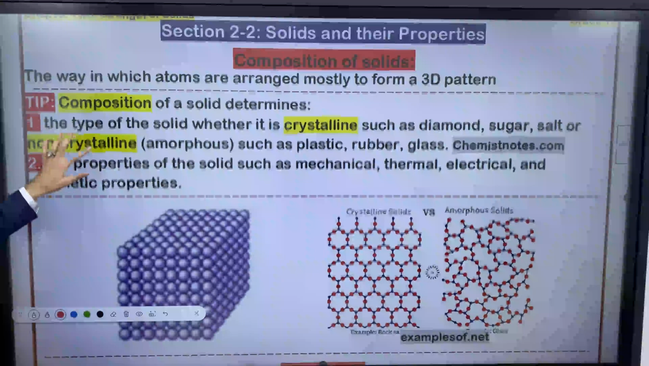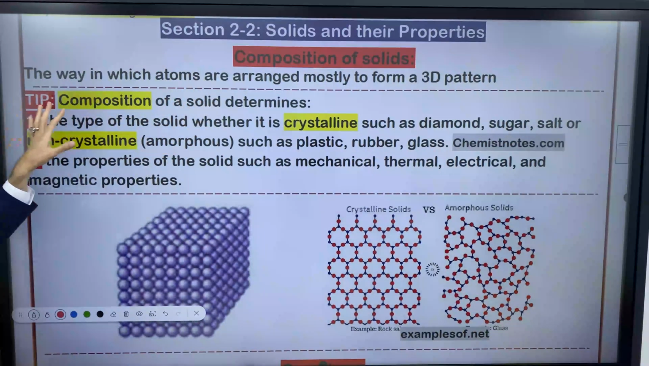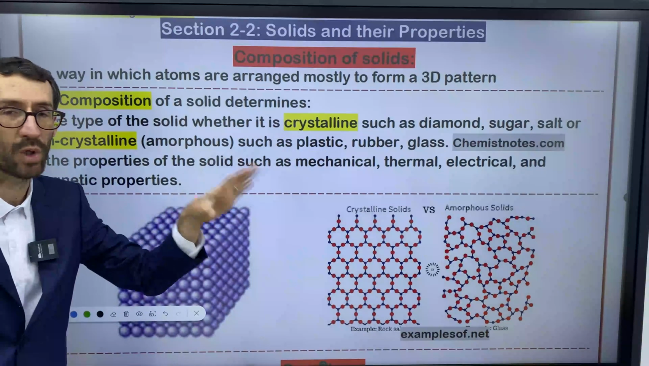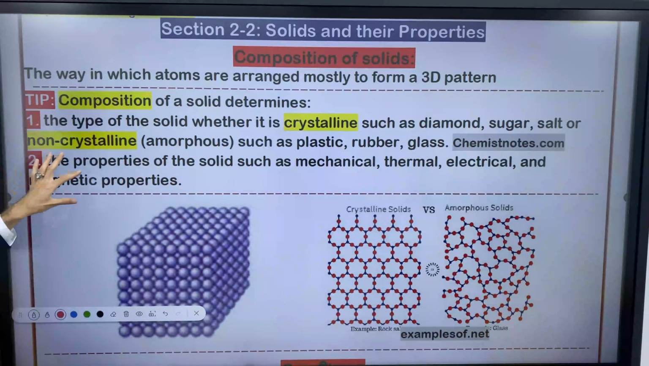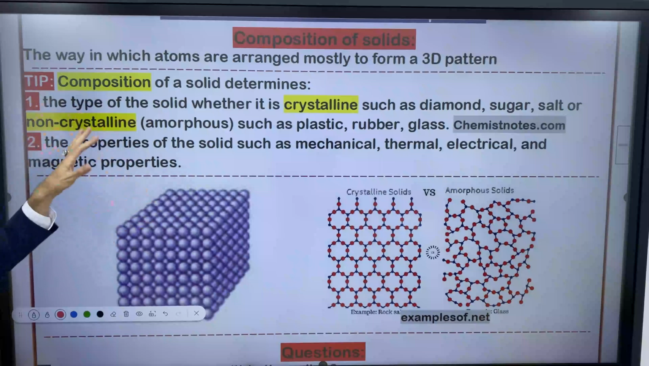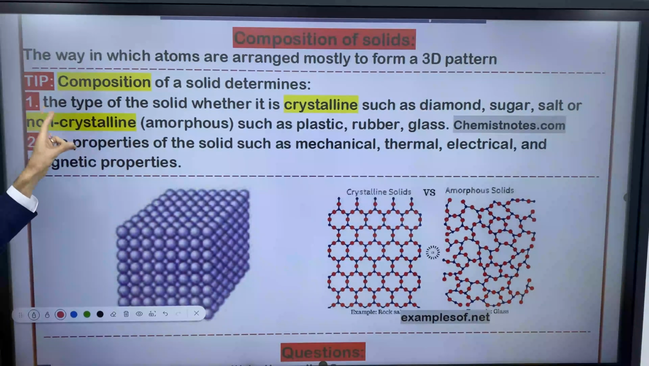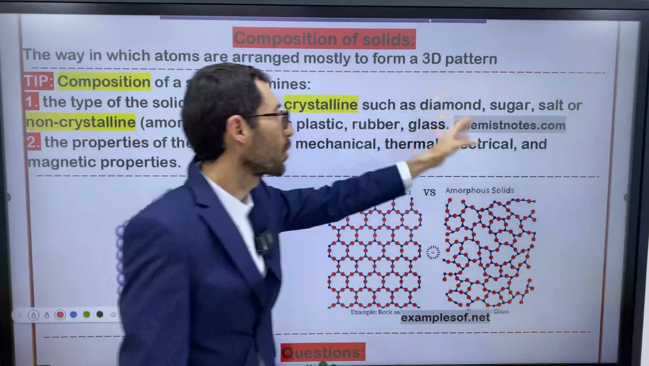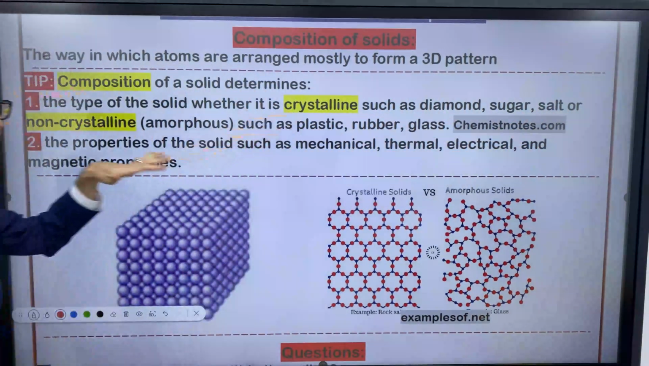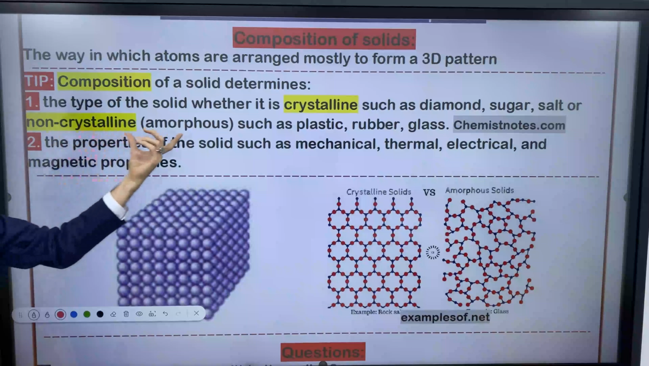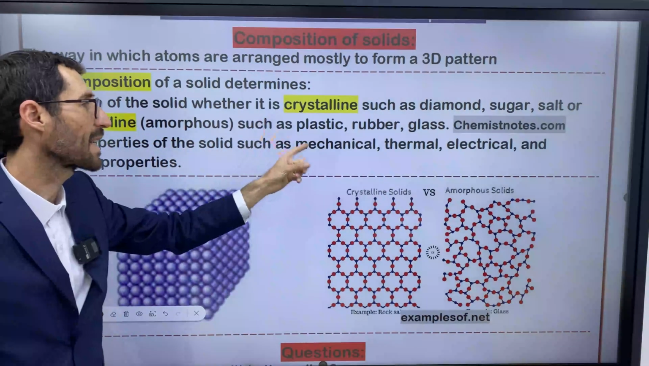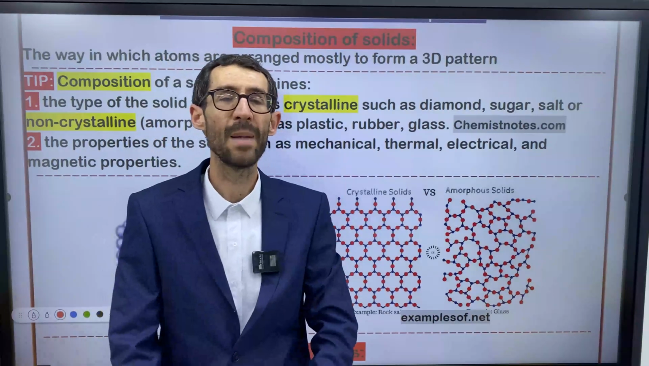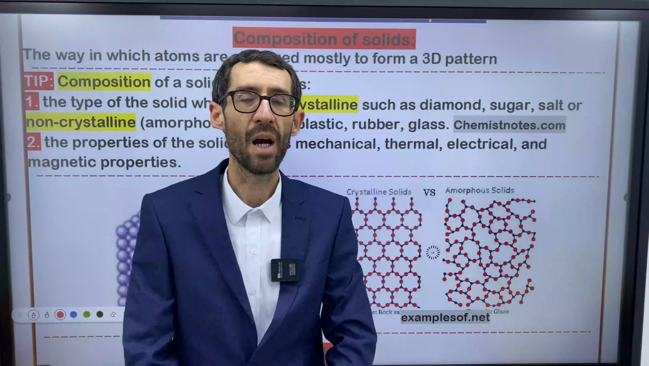After the definition, we have a tip here. The tip says the composition of a solid determines what? Composition, or structure, of a solid determines two things. Firstly, the type of the solid, whether it's crystalline, such as diamond, sugar, salt, or non-crystalline, or we can say amorphous, such as plastic, rubber, glass. So, in general, there are two types of solids based on their composition.